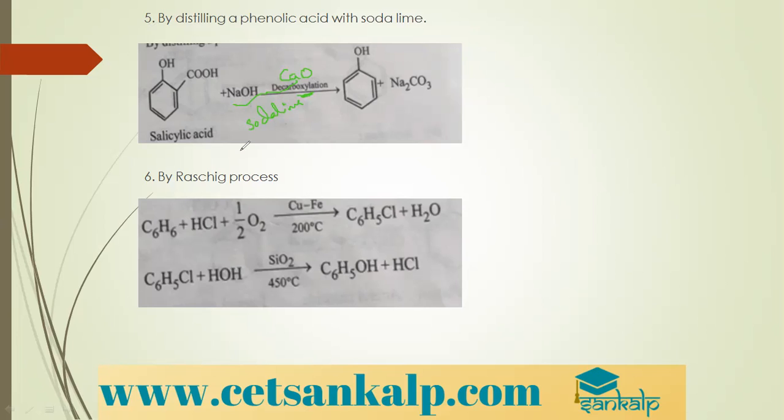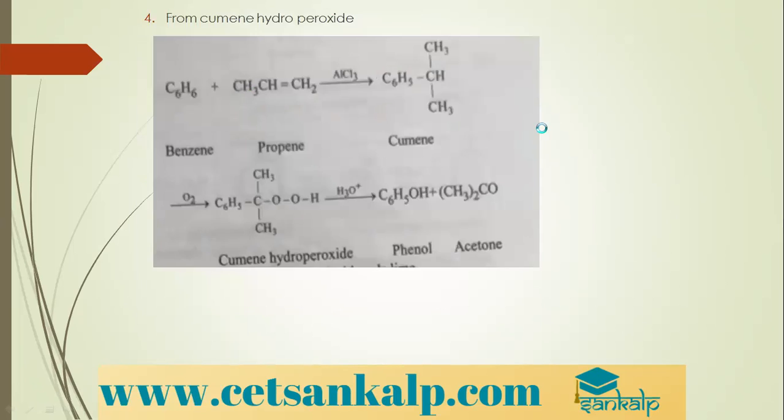Okay. Then by Raschig's process. So what is Raschig's process? When benzene is treated with hydrochloric acid in presence of oxygen, in presence of copper iron alloy at 200 degrees Celsius, we get chlorobenzene. This chlorobenzene, when subjected to hydrolysis in presence of silica, that is SiO2, at 450 degrees Celsius, we get phenol. This method is called Raschig's method, right? So we should know all of the methods.